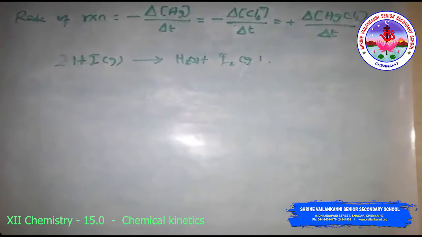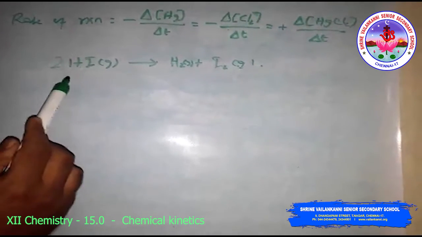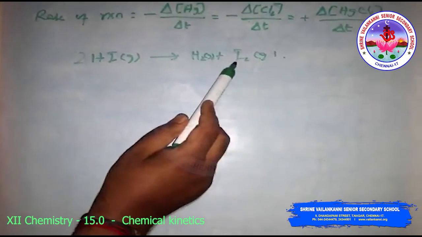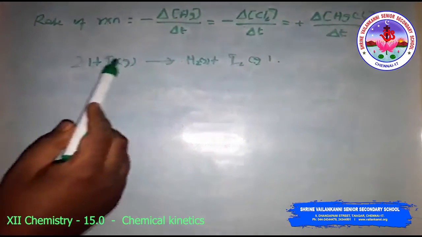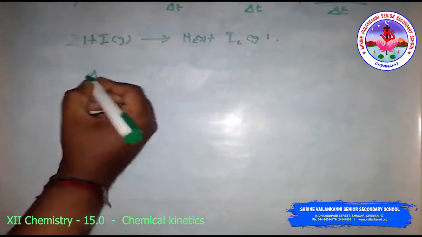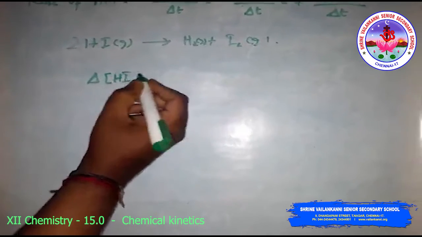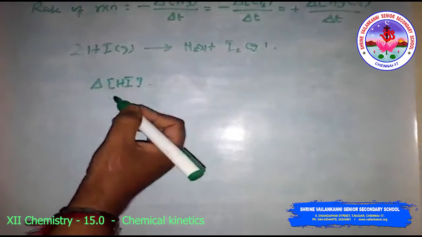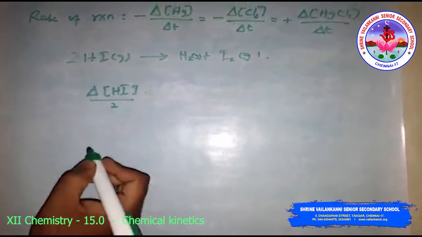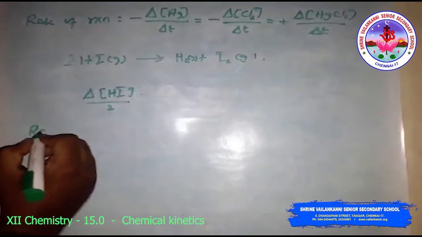Since the rate of consumption of hydrogen iodide is twice the rate of formation of H2 and I2, to make them equal, the term delta HI, the concentration of hydrogen iodide, is divided by 2. So the rate of reaction